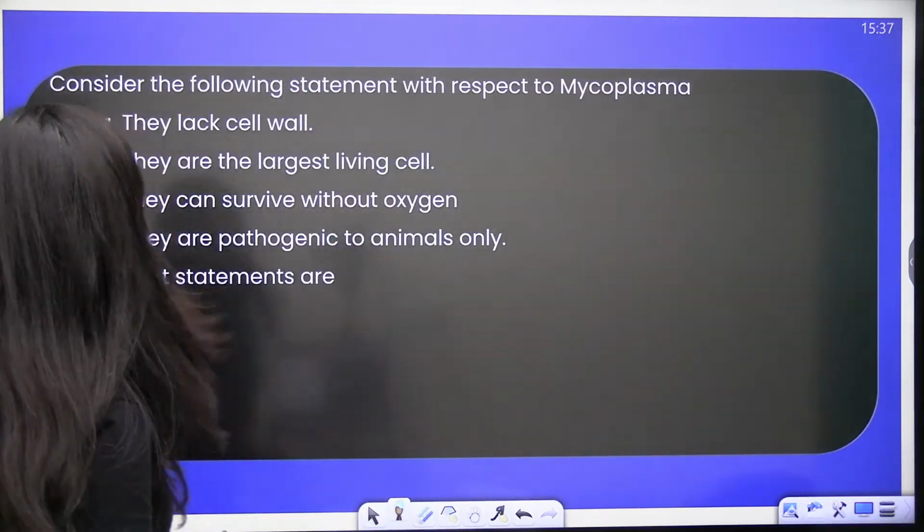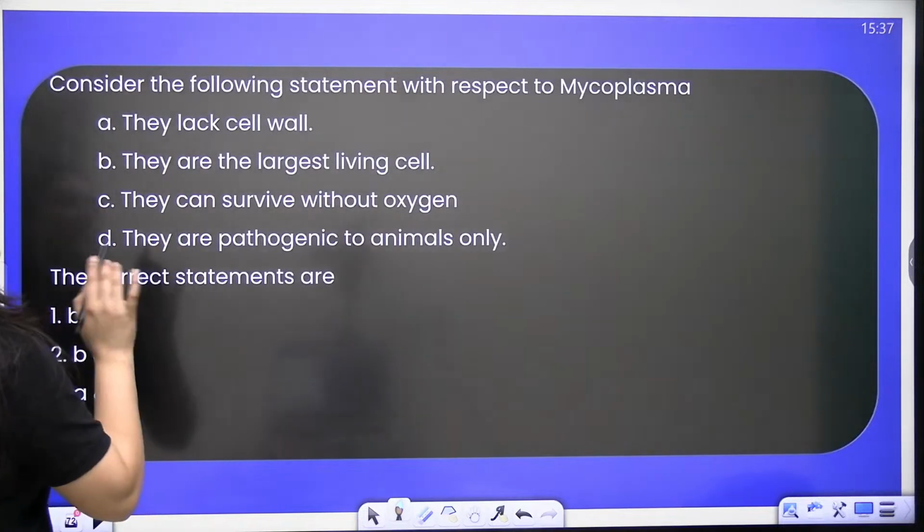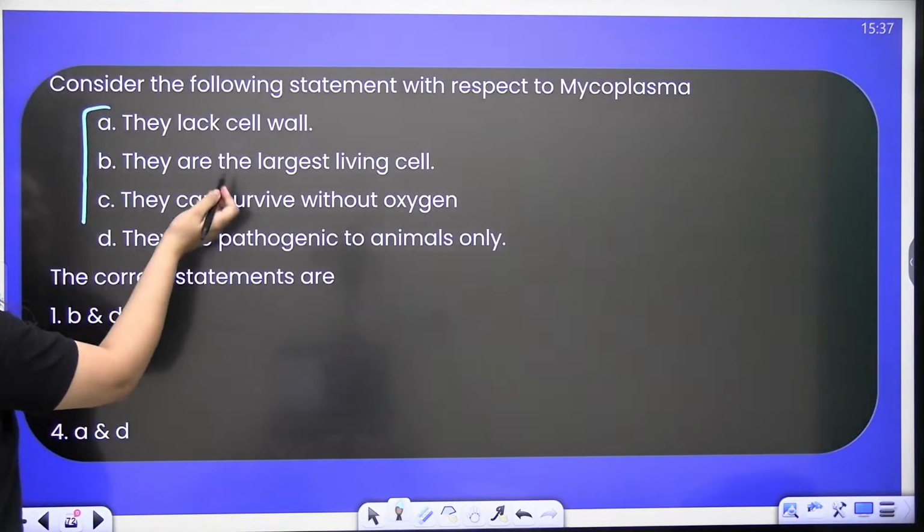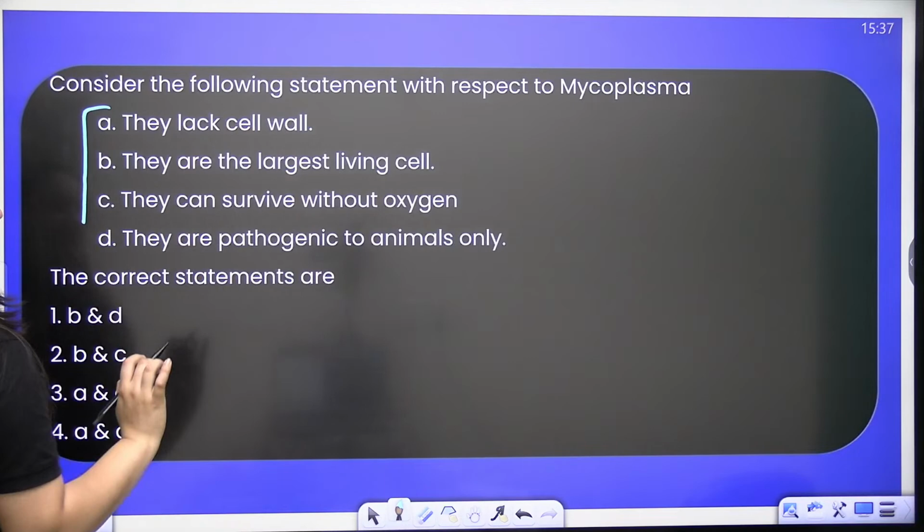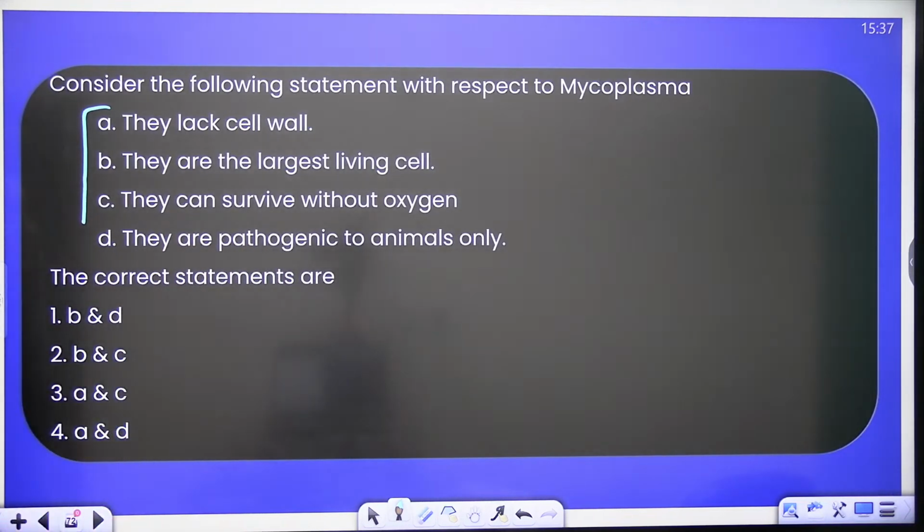Done? Consider the following statements with respect to mycoplasma. They lack cell wall, they are the largest living cell, they can survive without oxygen, they are pathogenic to animals only. Again, it is a very easy question. Be quick.